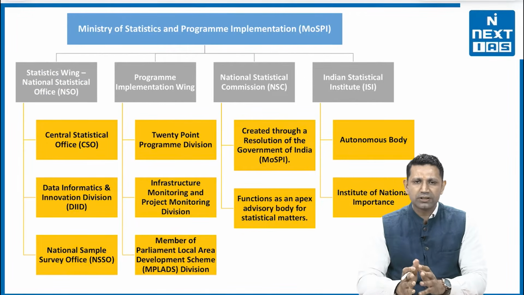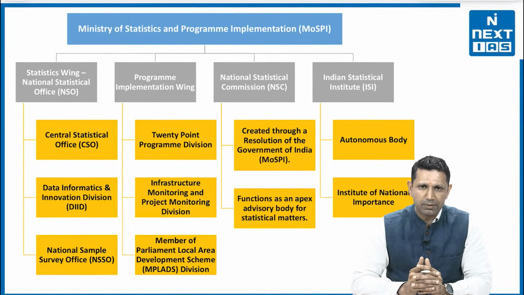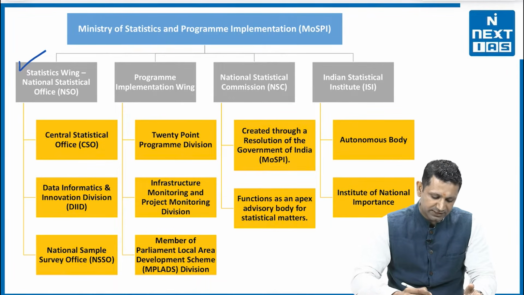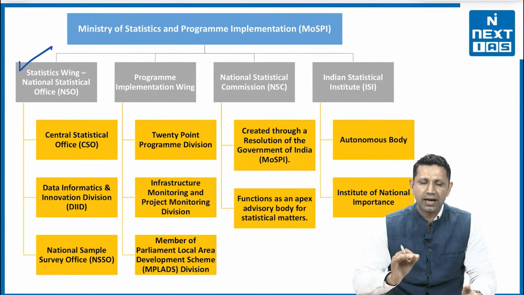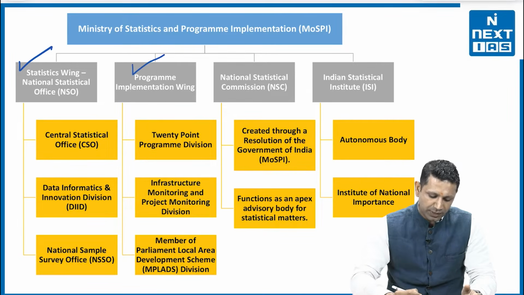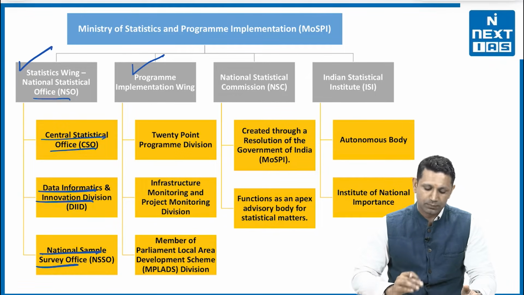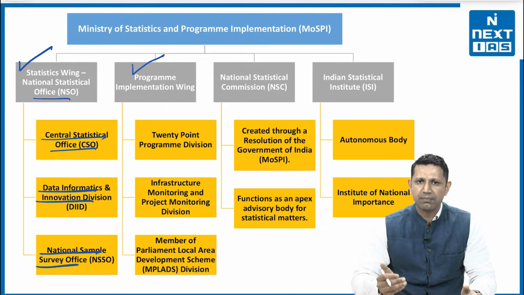Now something about this Ministry of Statistics and Program Implementation. It is basically having two branches. One is the Statistics Wing that is covered under NSO. Second is the Program Implementation Wing. This NSO is having three bodies. One is Central Statistics Office, second is National Sample Survey Office, and third one is Data Informatics and Innovative Division.